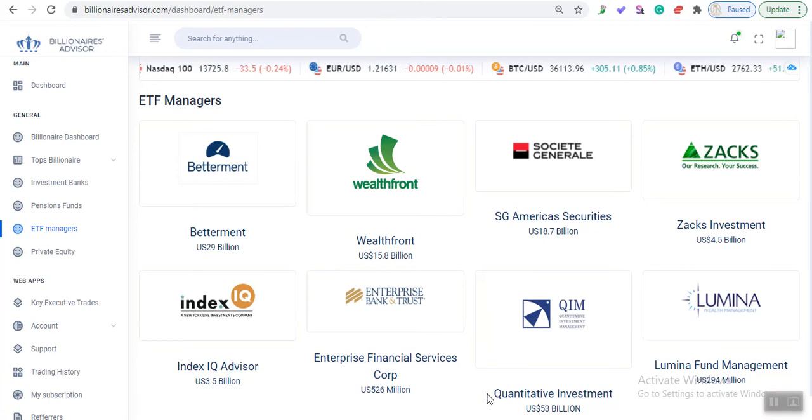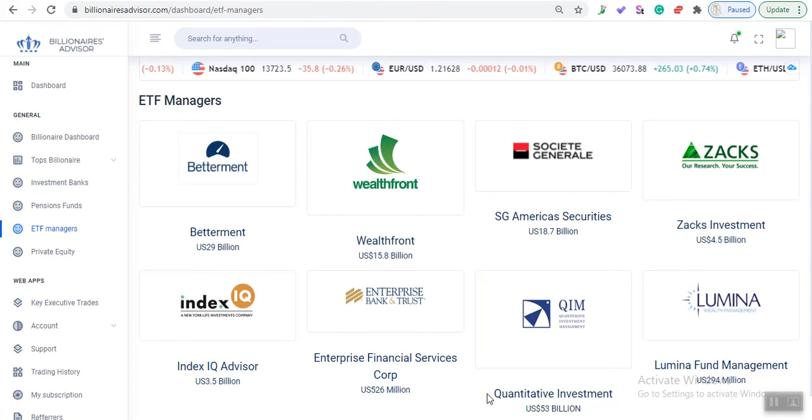Welcome. In this example, we will highlight ETF managers. Now, what is an ETF? It's an exchange traded fund. You have mutual funds and you have ETFs, okay? So ETF managers basically are the largest institutions that trade and own ETFs on behalf of customers. They're not individuals, they're entities.